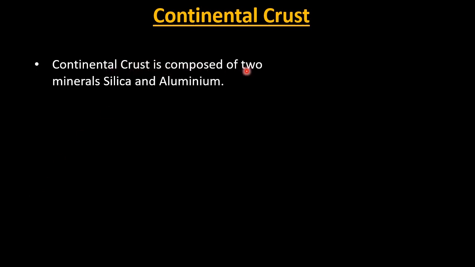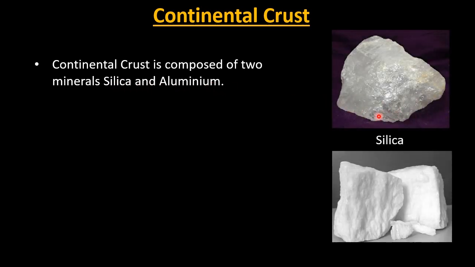Continental crust is composed of two minerals, silica and aluminium. So the continental crust has two elements or two minerals, that is silica and aluminium. So this is silica and this is aluminium. So students, what is the name of silica? Another name, that is Si, and aluminium is Al.